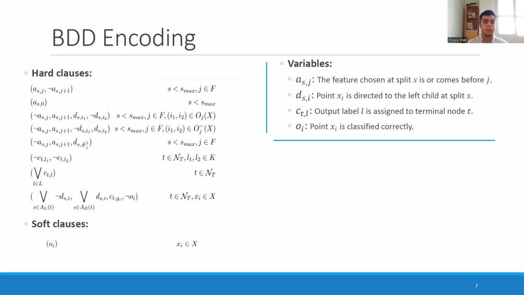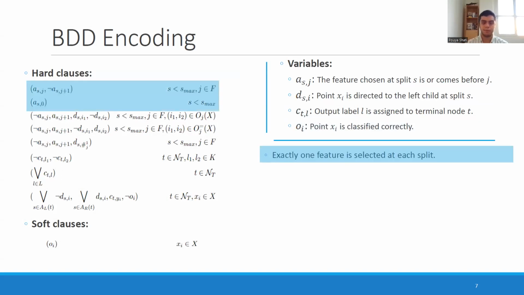Now, on to the details of the encoding. I won't cover everything in detail, but I just wanted to give you a high level of how it works. We have a set of variables. The first ones model what feature is selected at each step, at each split rather. The second one tells us what happens to each point at each split, whether it goes to left or right. The third set decides how labels are assigned to leaves. And the last set of variables represent whether points are being correctly classified or not.